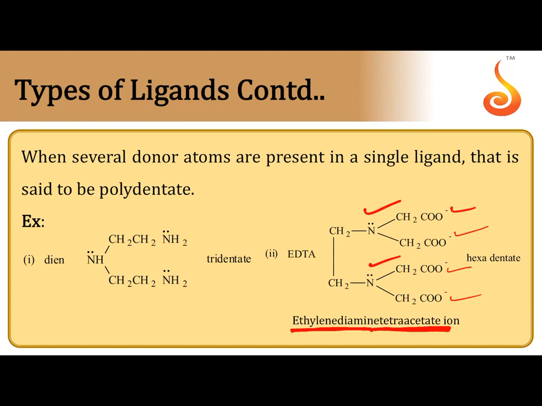So one molecule of ethylene diamine tetraacetate, EDTA, can form 6 dative bonds. That's why this is an example of a hexadentate ligand. Next, diethylene triamine. It can form 3 dative bonds. So this is an example of a tridentate ligand.